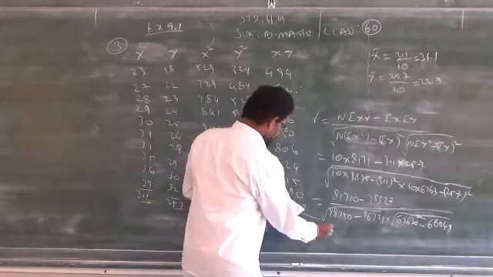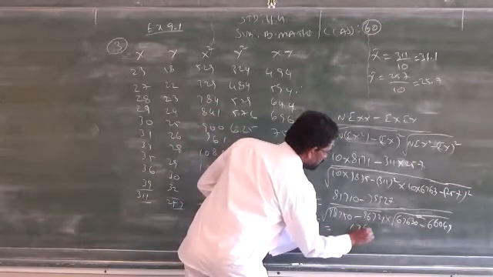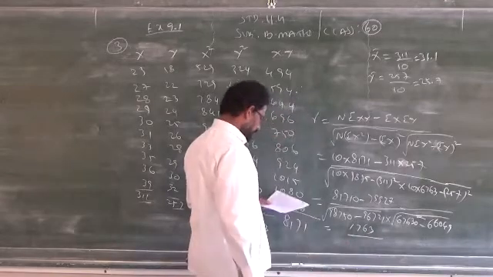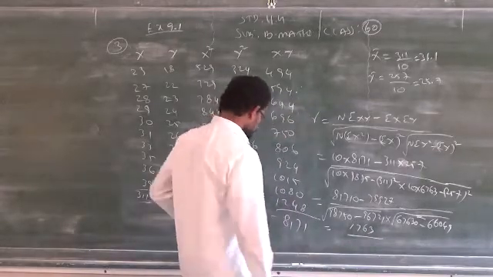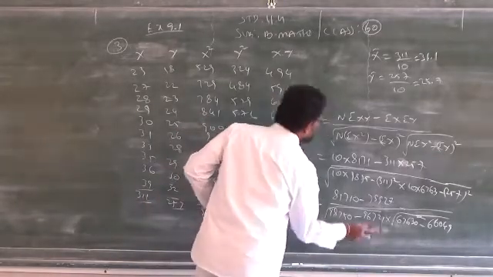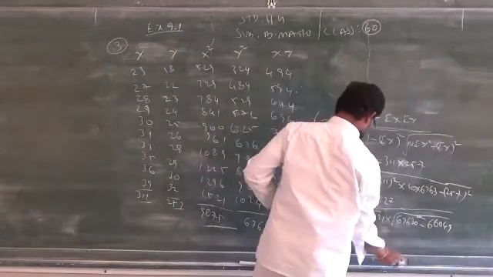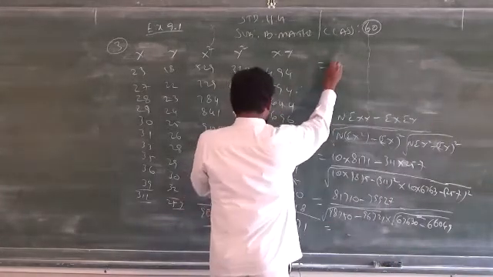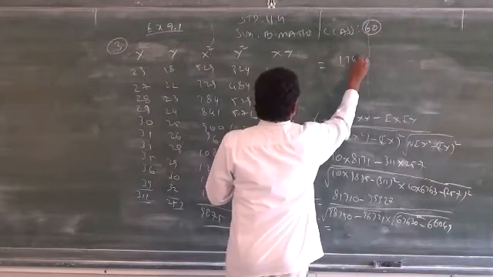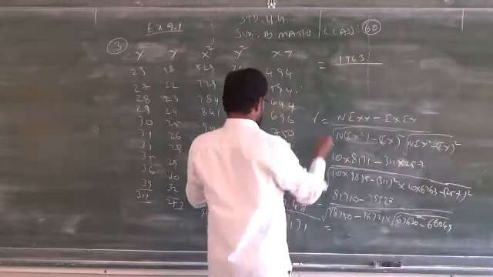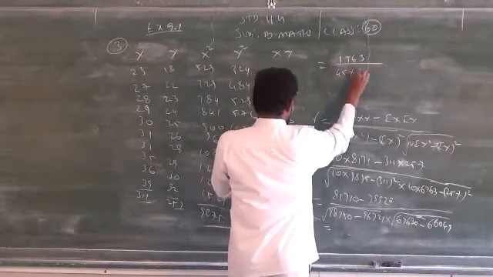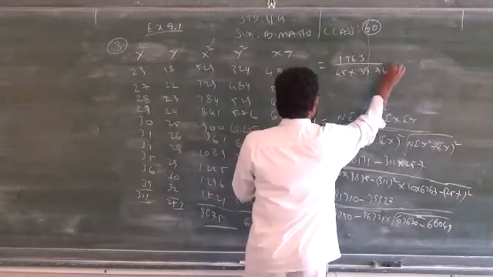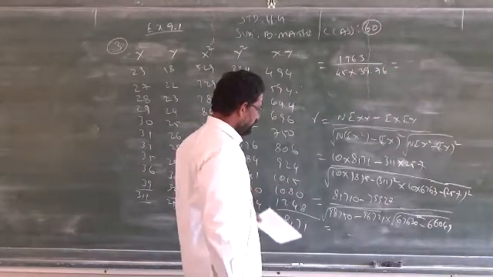Finally, you will get the answer 1763 over 45 into 39.76. I will write straight away the answer.